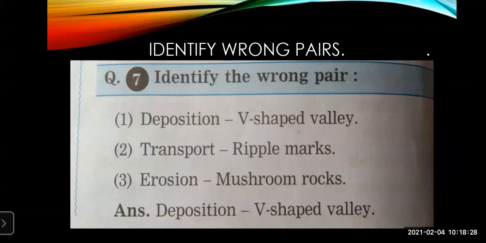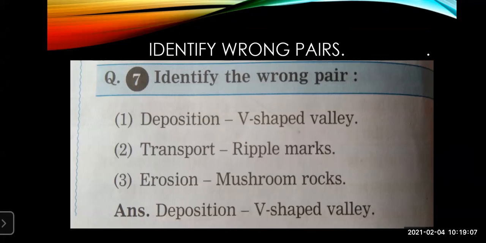Now, if you study this, you can see over here the answer is already given for you. Deposition, V-shaped valley. Now, when the eroded materials are deposited, it will not create a space over there. It will create a heap. Deposition means whatever things are brought by the agents of erosion, they are put on one another. Whatever dust, particles, washed out waste of the animals, remains of the plants and all, whatever thing is there, the rivers and all are going to bring it and deposit it. If they go on depositing there, it will be created as a heap.